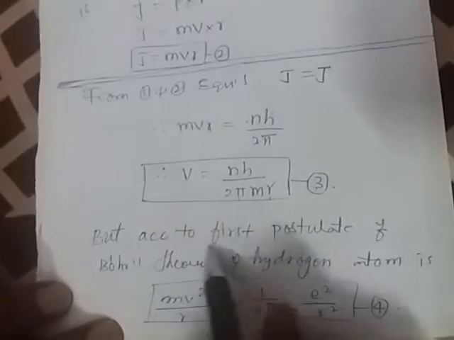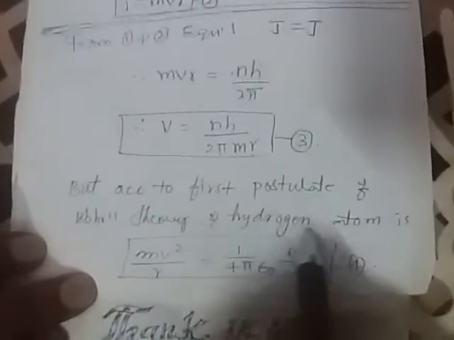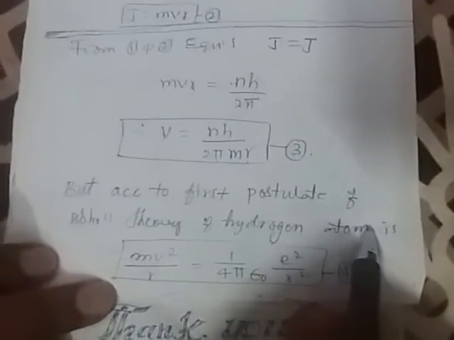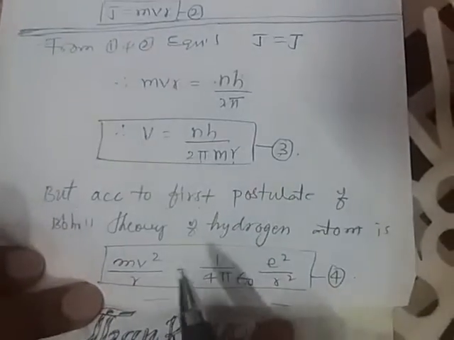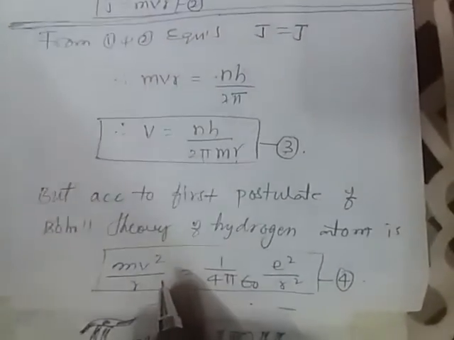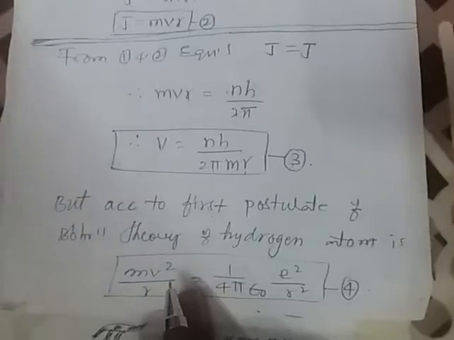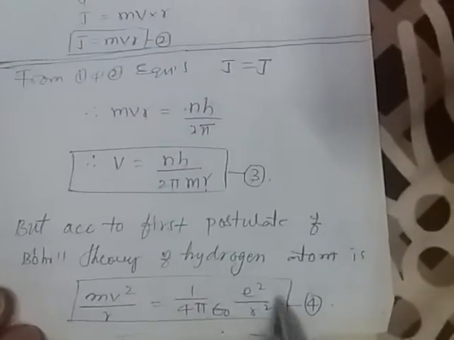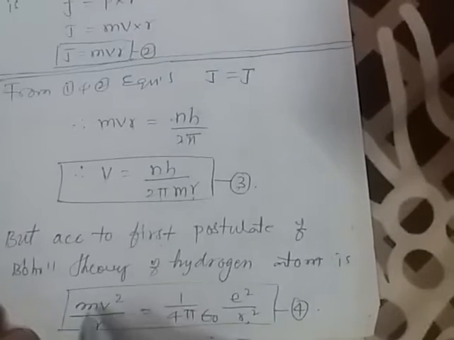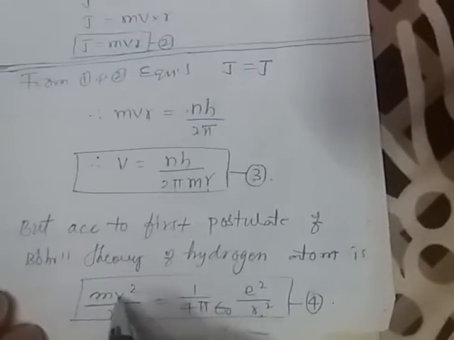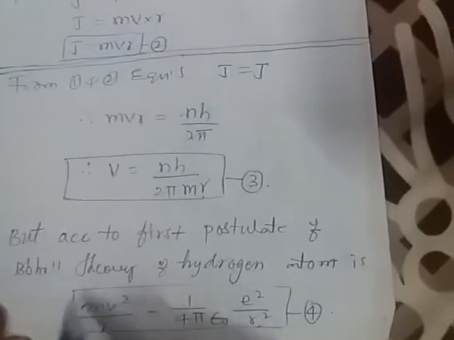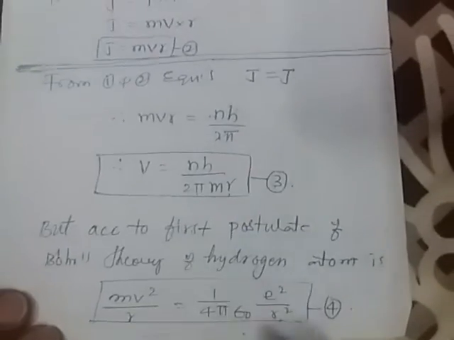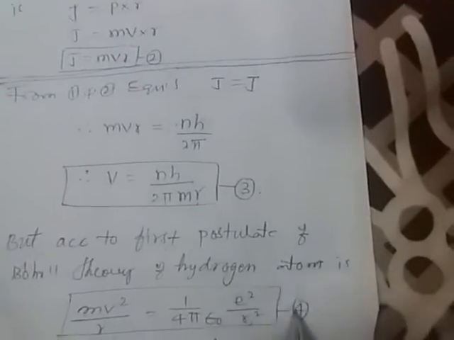But according to the first postulate of Bohr theory of hydrogen atom, the Coulomb attraction force, or electrostatic attraction force, 1 by 4 pi epsilon naught into e square by r square, is equivalent to the centripetal force mv square by r. This is equation 4.